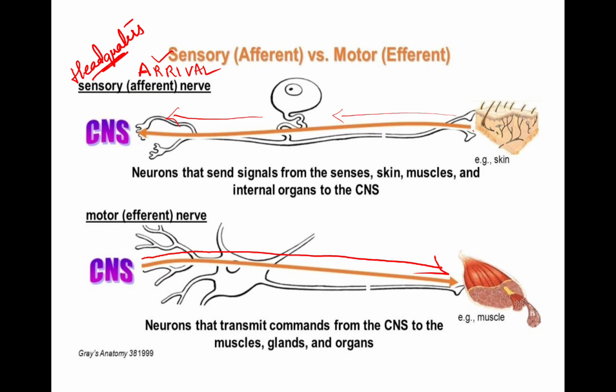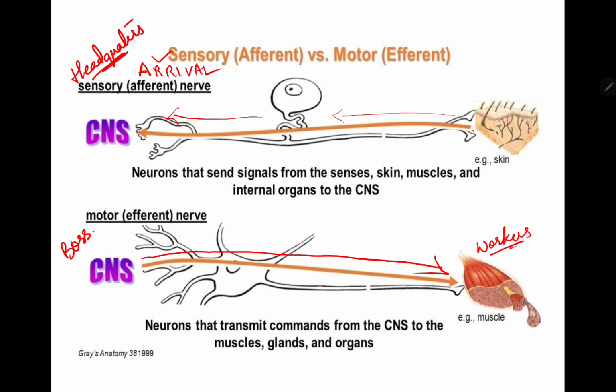Brain says move your hand, then immediately that message goes to the muscle and it acts. You move your hand from that place. Your muscle acts here. Like a boss, it sends commands to the workers. These are the workers which do their job.